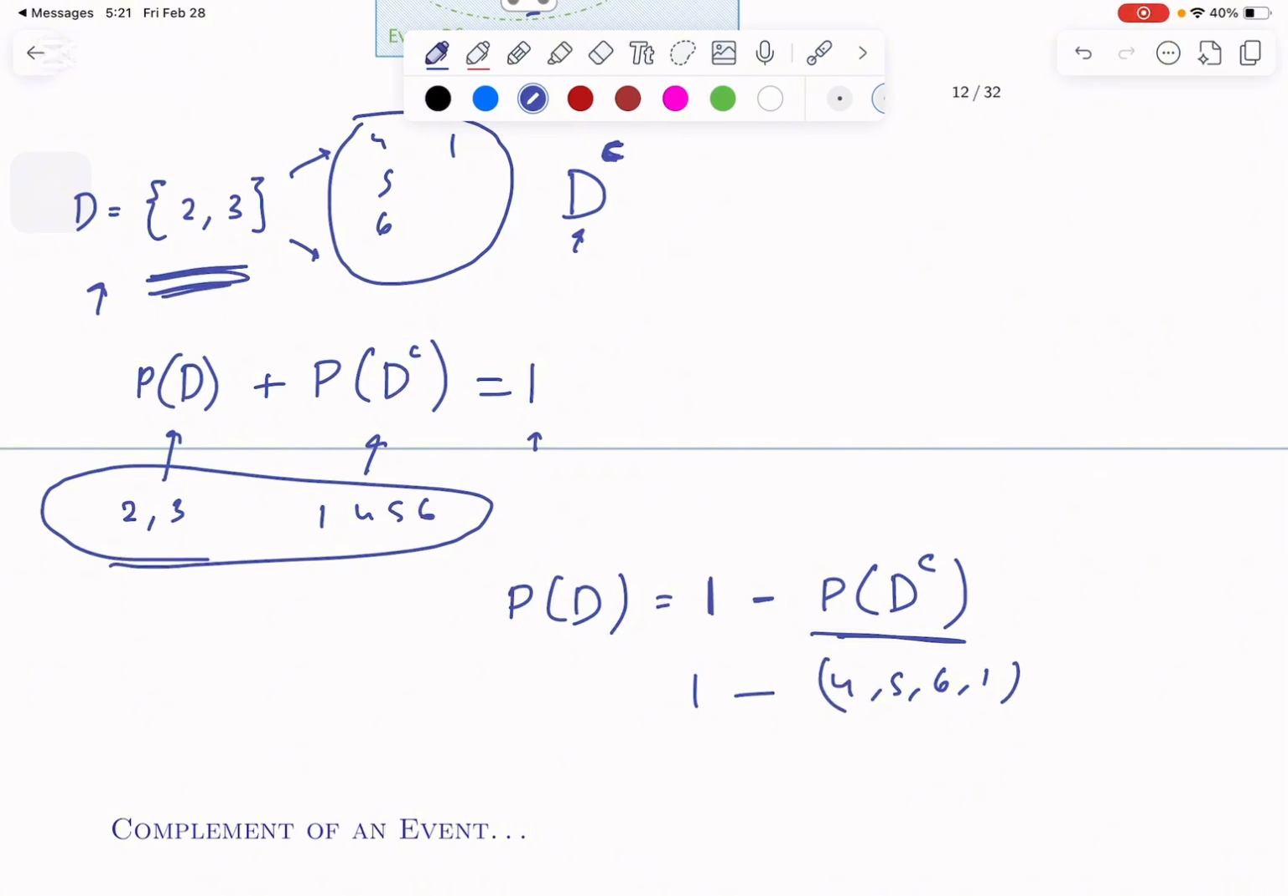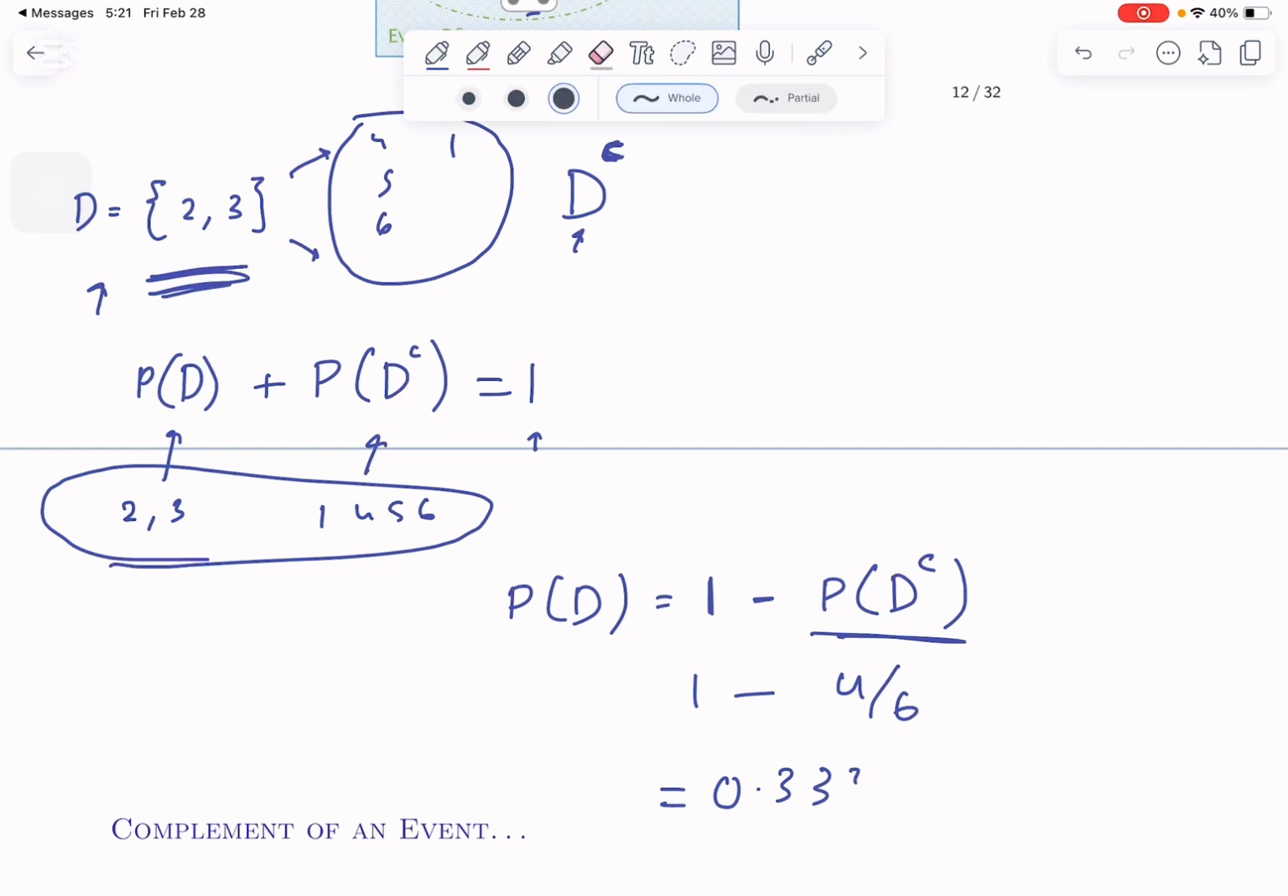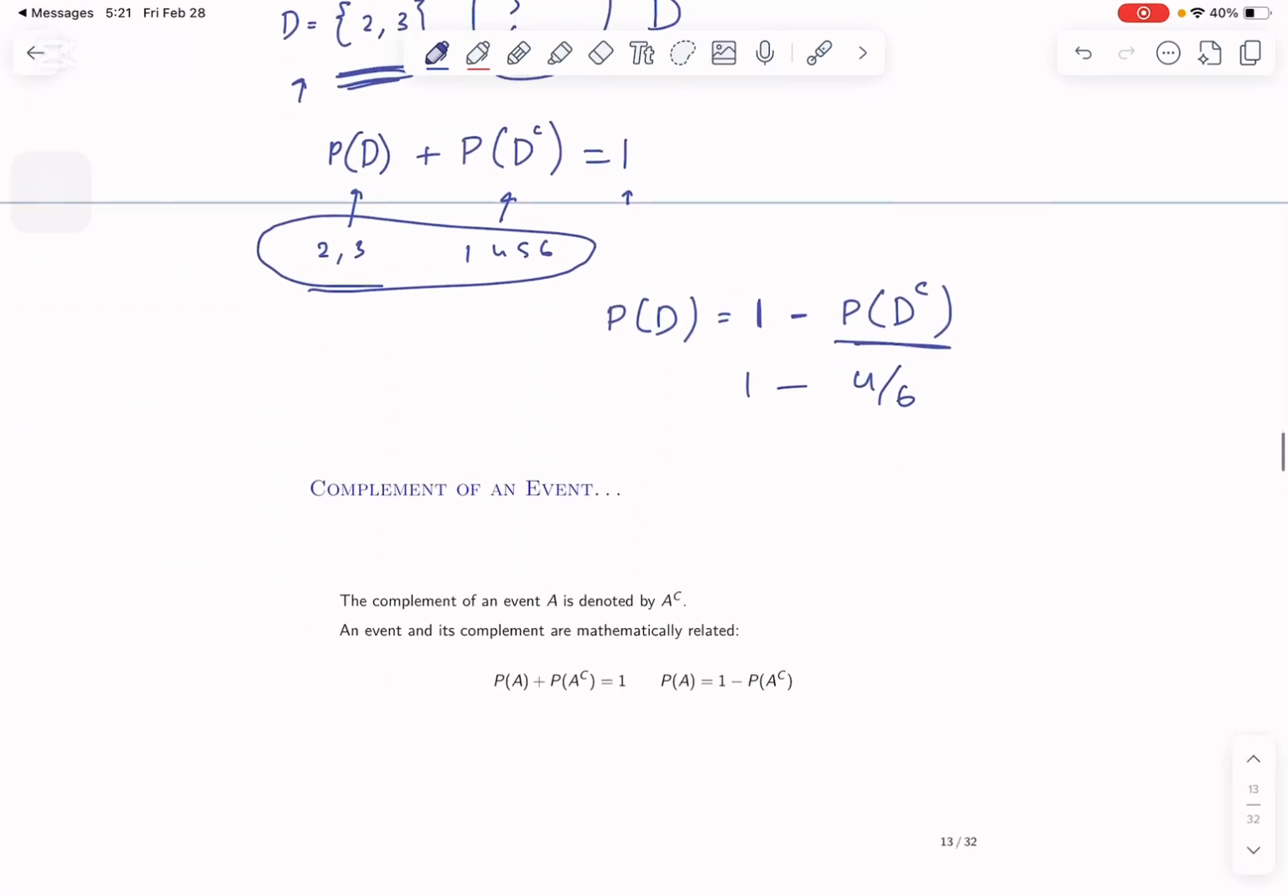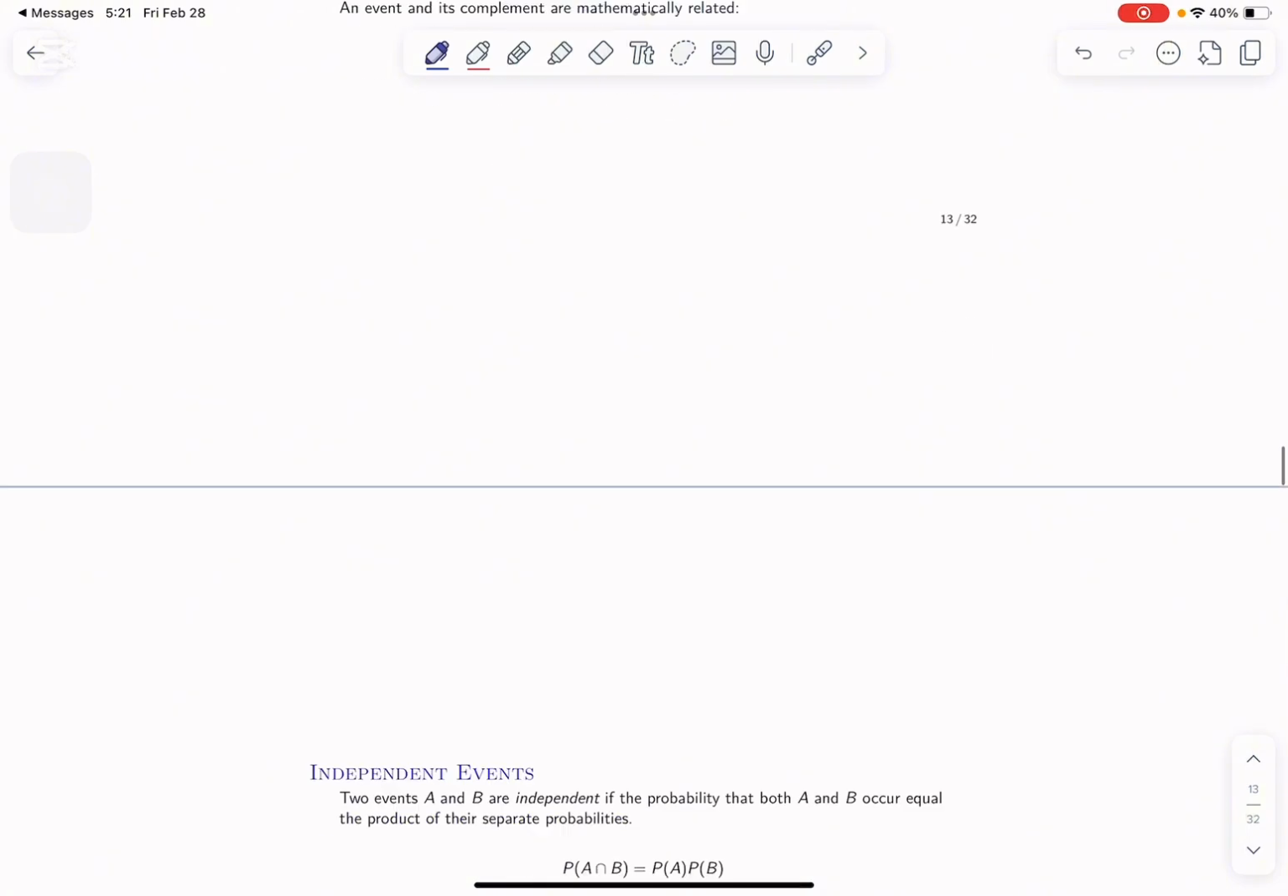Anyway, with the numbers, it's 4 out of 6, so 1 minus 4 out of 6. I don't remember exactly what that comes to. 1 minus 4 over 6, so 0.33. No, something's wrong. Anyway, I'll check it later. So this is the probability of getting D.